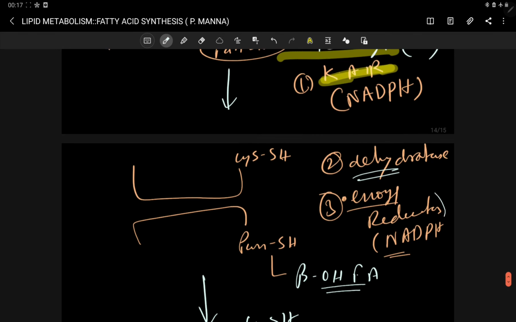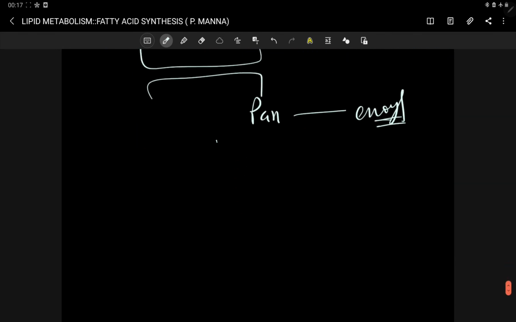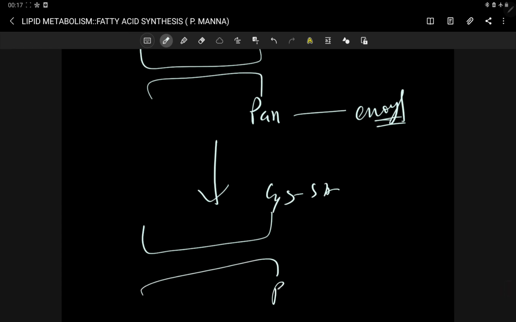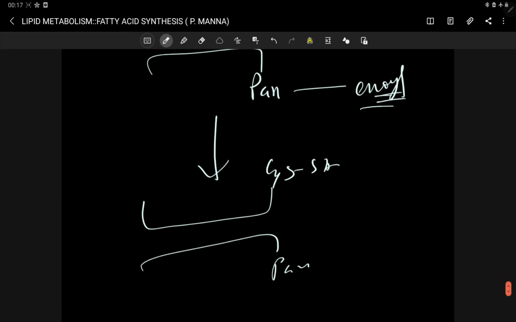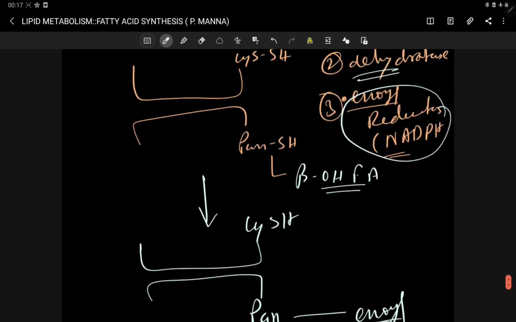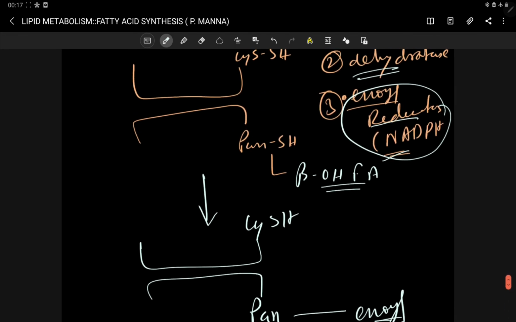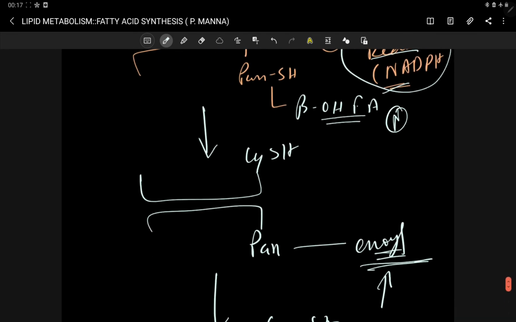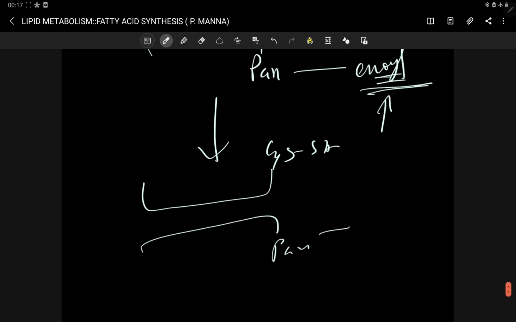Now the enoyl reductase acts on this. This is your cis end, this is your pan end, and this enoyl reductase reduced this enoyl group, and the source of hydrogen is NADPH. Okay, and after the reduction of this enoyl group, your butyryl group is forming, 4 carbon butyryl group.